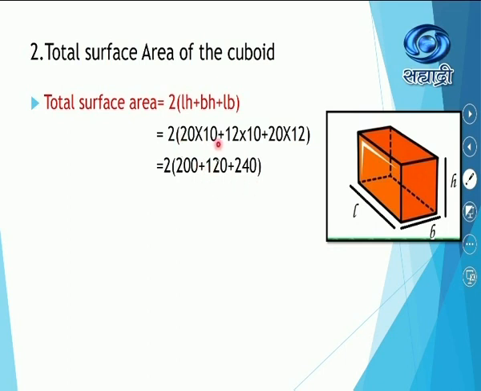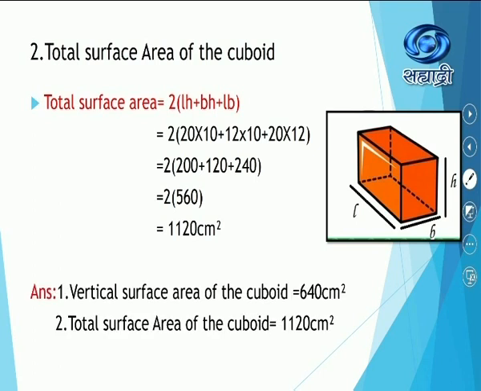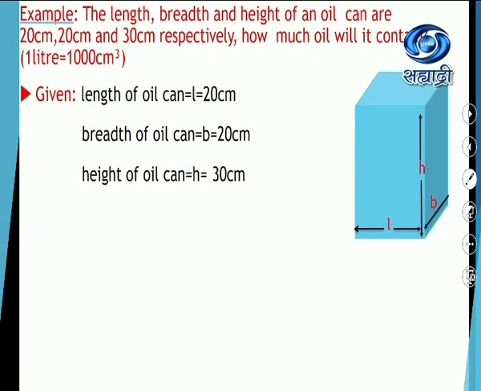You have to multiply first and then add. Therefore, it is equal to 2 into 560. So 1120 centimeter squared. And at the end, you write your answer in words. Therefore, vertical surface area of the cuboid is 640 centimeter squared and total surface area of the cuboid is 1120 centimeter squared.